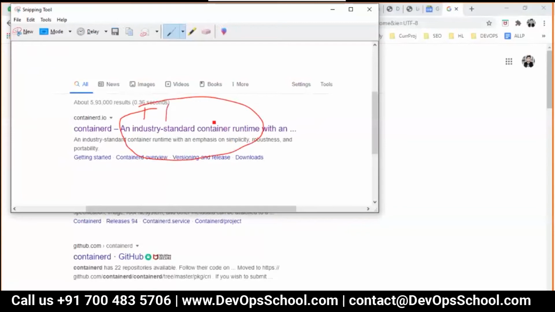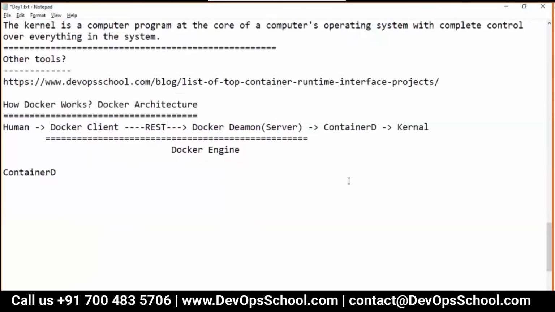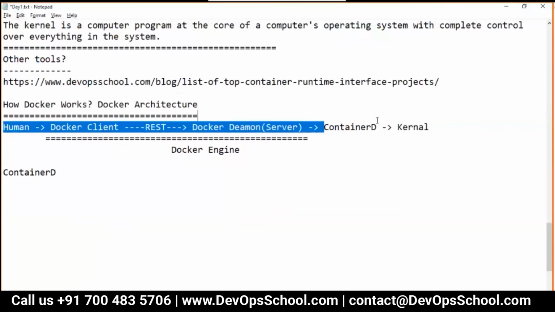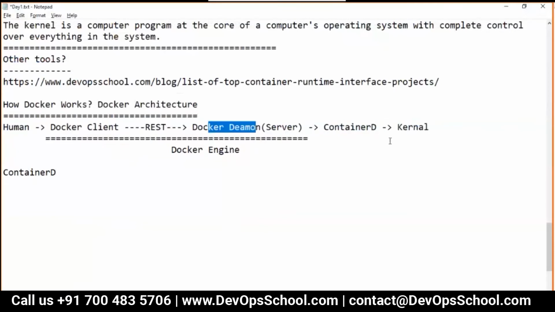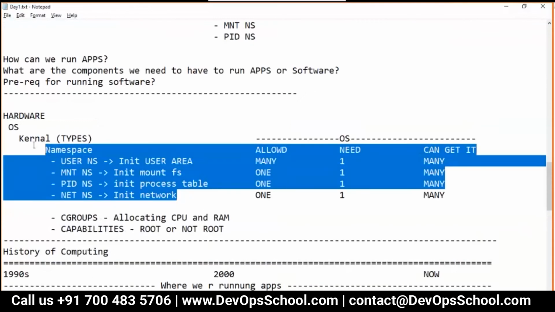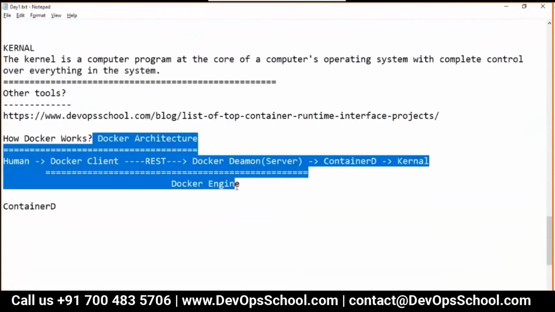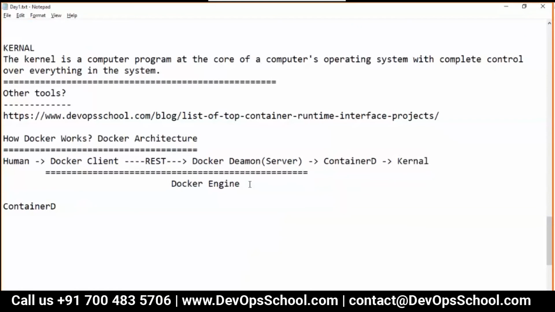So any container technology we are using nowadays, like Docker, Rocket and all, are using container D to connect to the kernel, because these tools cannot talk to the kernel directly. They use container D as an interface to connect with the kernel, and then the kernel releases all the resources through namespaces and stuff like that. So this is how Docker works. I mean, this is the Docker architecture.